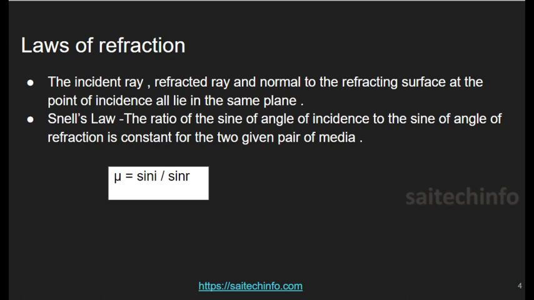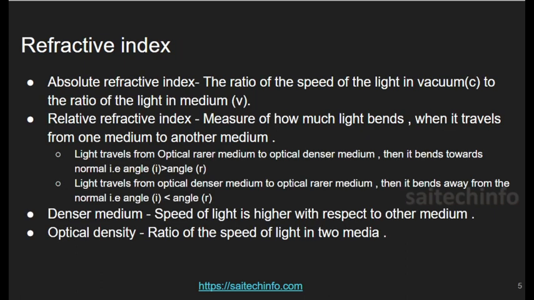Let us move to the next one. Next is refractive index. So mu is equal to sin i by sin r, where mu is the refractive index. So we are going to discuss about refractive index now.